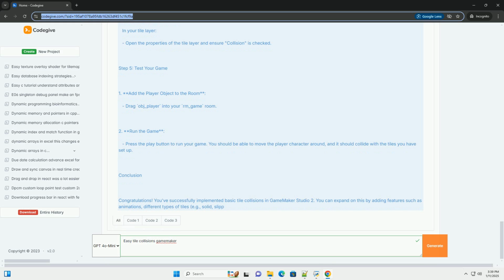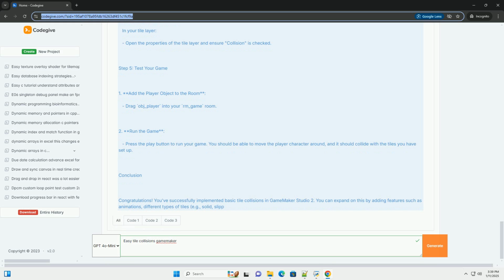Step 2. Creating the player object. 1. Create a player sprite. Create a new sprite, example spr_player, for the player character. Draw or import your player image. 2. Create the player object. Create a new object, example obj_player, and set its sprite to spr_player. 3. Add variables for movement. In the create event of obj_player, add the following code.